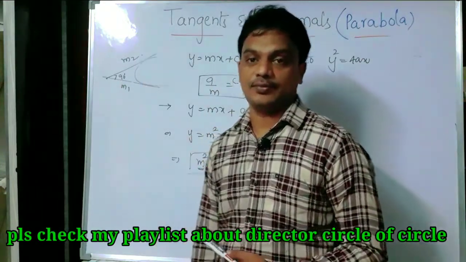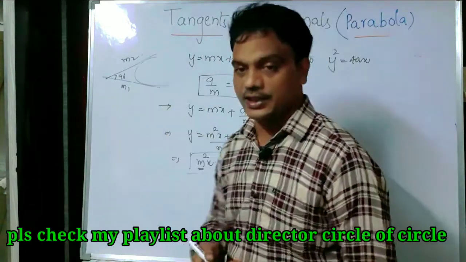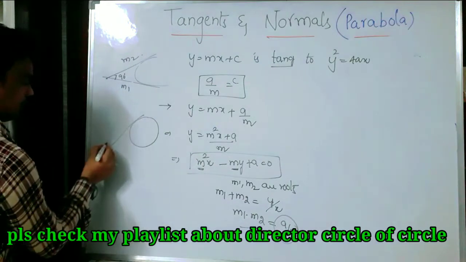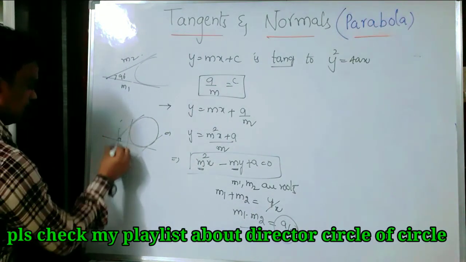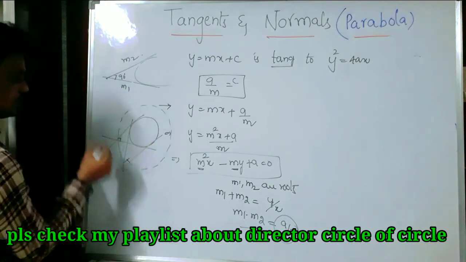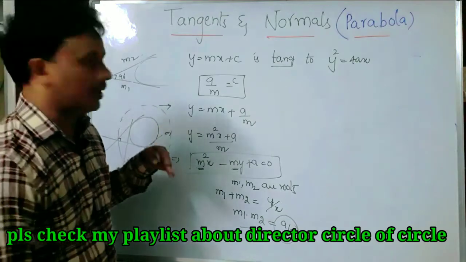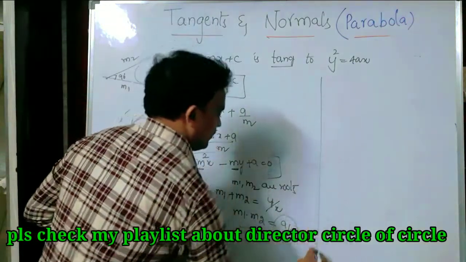Please remember this one. In the case of a circle, the locus of the point of intersection of perpendicular tangents to the circle. Did you remember that one? Here the angle between them is 90 degrees, and we get a circle. In the case of a circle, that is called a director circle. But what will happen in the case of a parabola? Let us see.